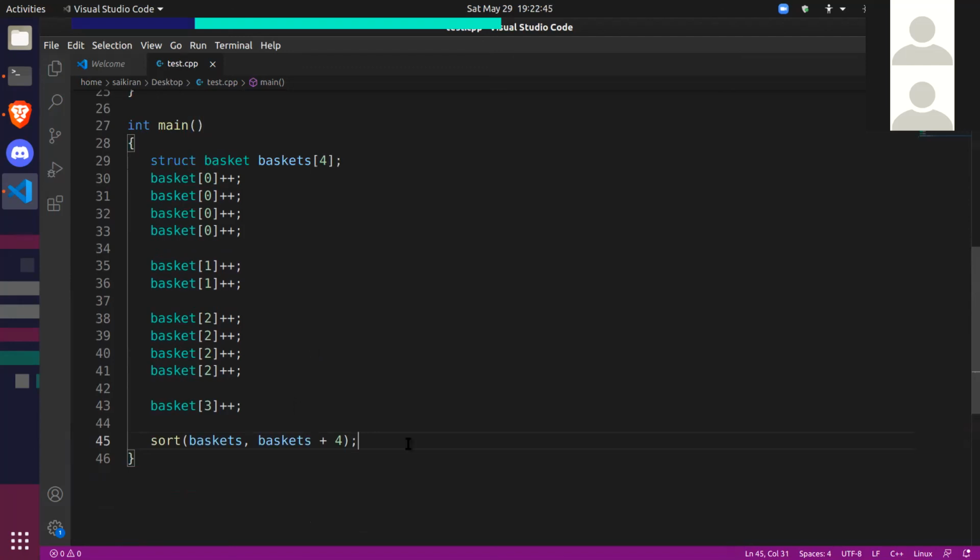The output should be, what should the output be? The smallest number, smallest basket is 1. Second should be 2, and then 4 and 4. This should be the output.